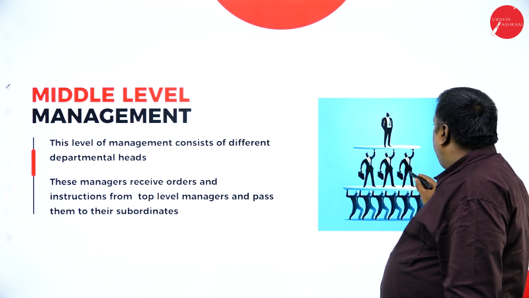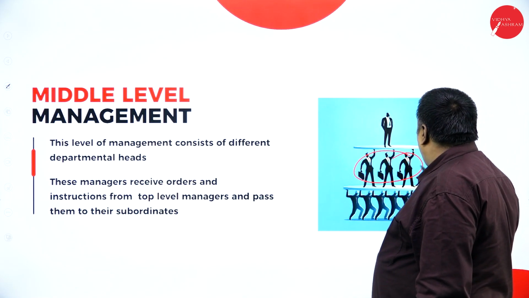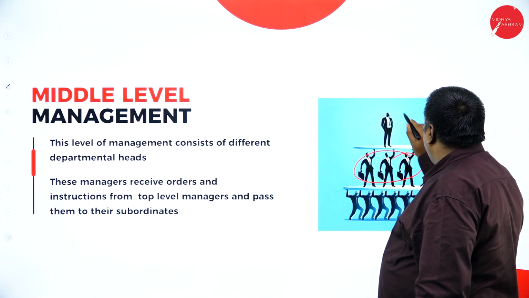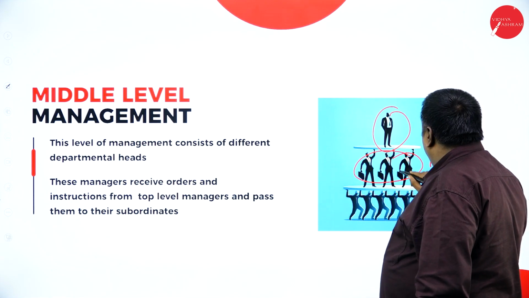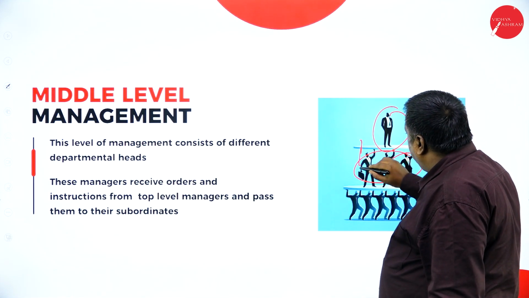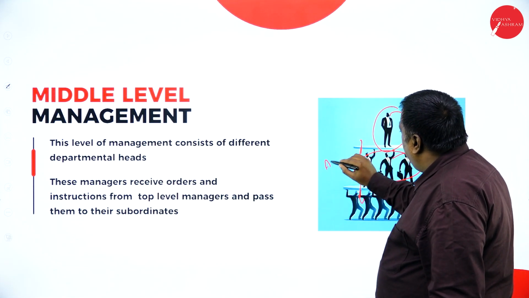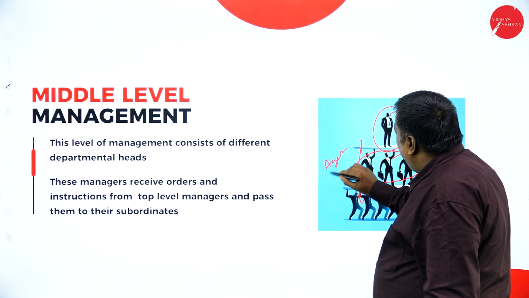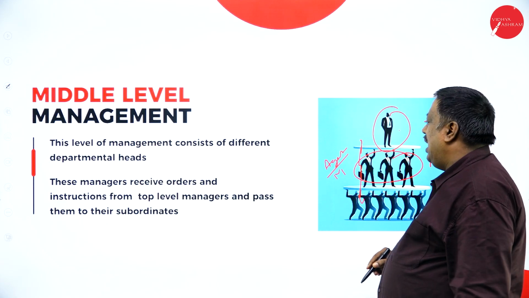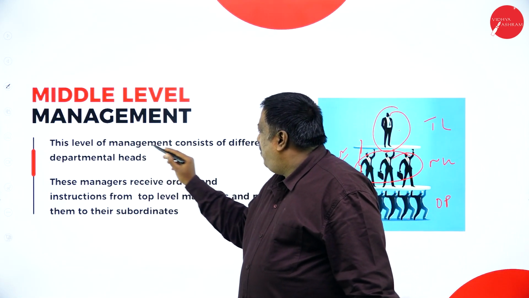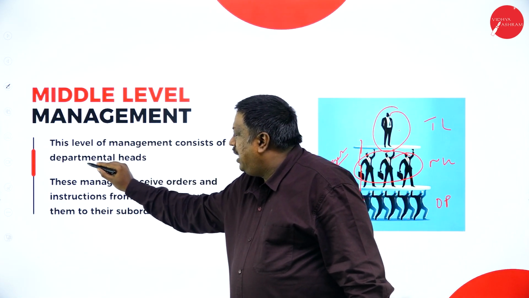The people who are in the middle level, this is called middle level, and this is top level, and this is operation level. These people are known as agents or mediators for top level and operation level. The middle level of management consists of different department heads.